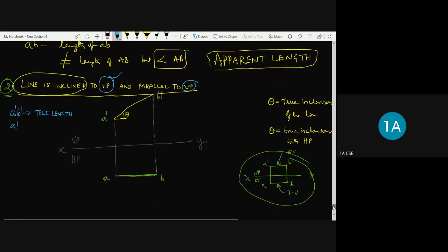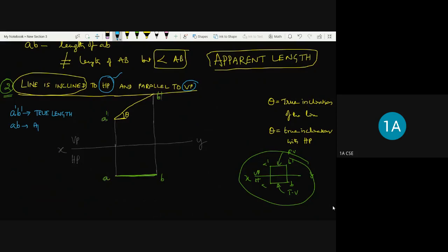AB is called the apparent length, very importantly. And theta is called the true inclination with the horizontal plane. So these are the three important points which you need to read from this projection of a line when it is inclined to HP and parallel to the vertical plane.